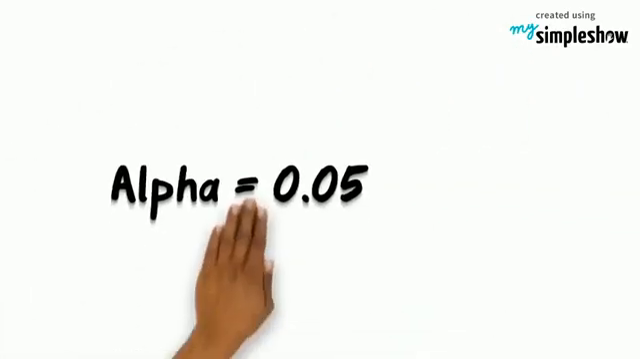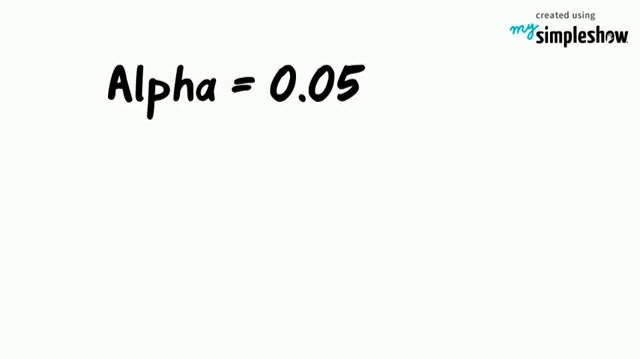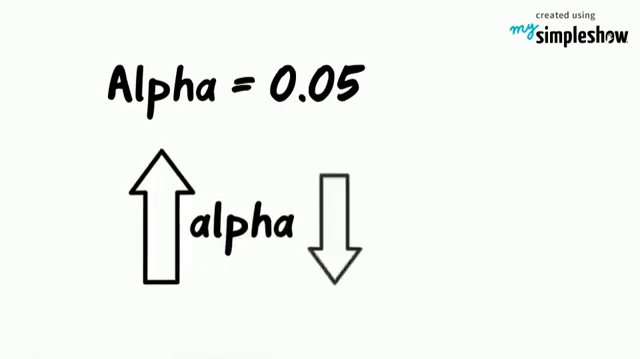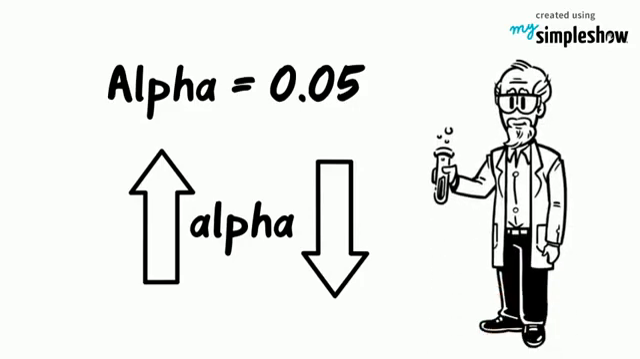Alpha is almost always set to 0.05. But there are good reasons to move alpha either higher or lower depending on the circumstances. This is always the researcher's choice and they should decide ahead of time.